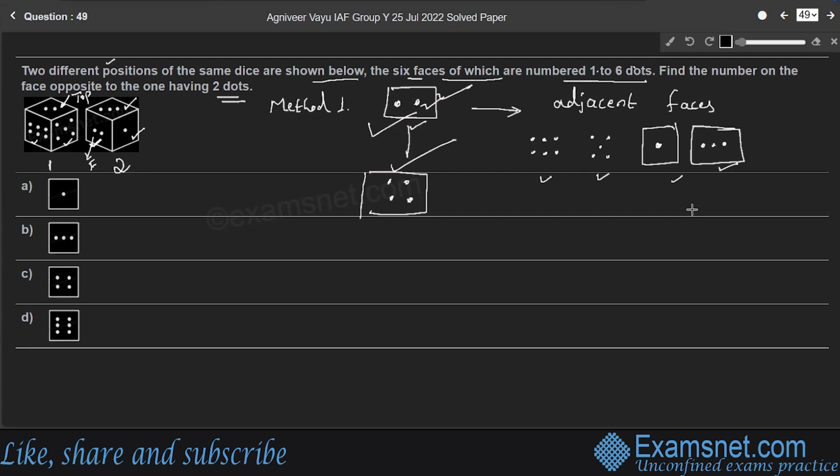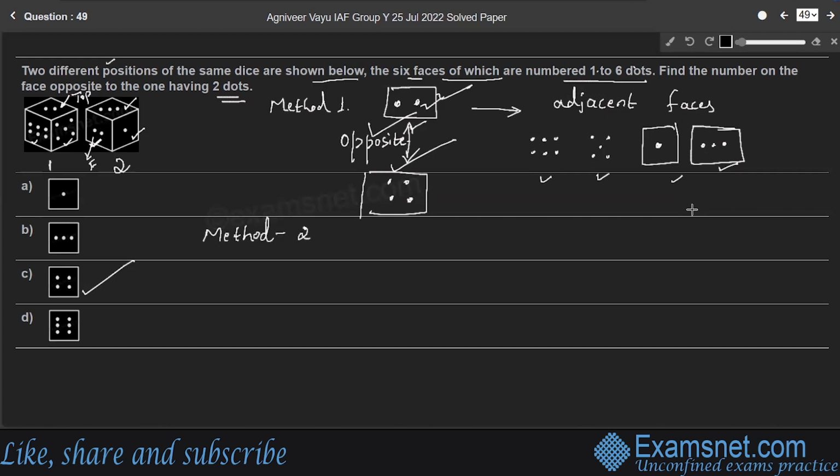So which is the opposite face of the face having 2 dots? Therefore, option C is the right answer, right? So we'll consider method 2 here.